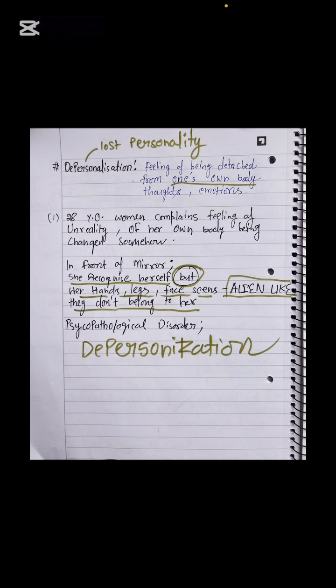So we have our beautiful woman here who complains of a feeling of unreality. Sir, please do not mark derealization for this question. Although in the first line unreality is written, please read the whole question carefully. What she says is, she stands in front of the mirror and recognizes herself, but her hands and legs and face seem to be alien-like. She looks at herself as alien-like, and they don't belong to her.